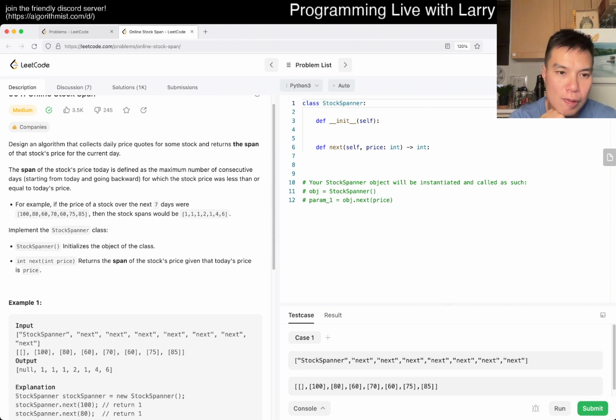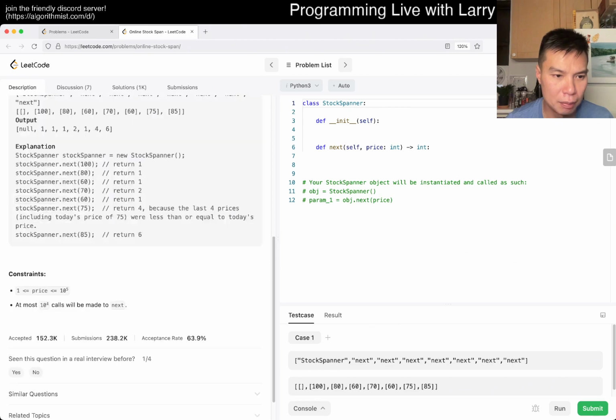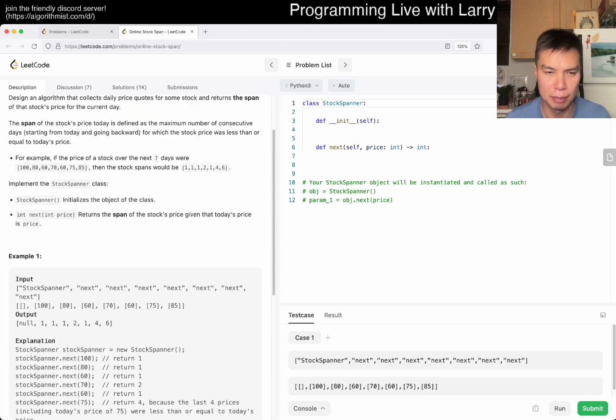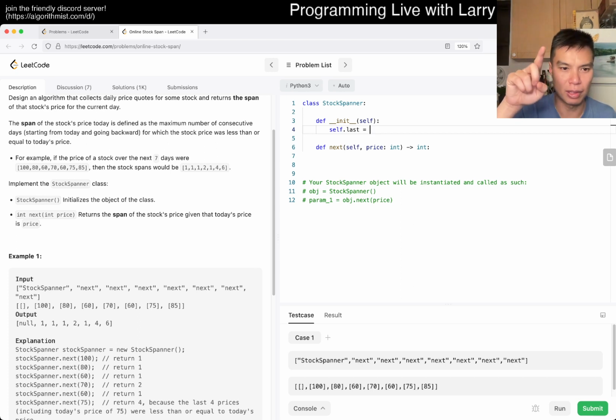The stock price is less than, or well, it depends on which direction you go. But in either case, what you want to do is just keep track of the last one, and keep track of the streak. I think that's pretty straightforward. I don't even think you need to remember more than the last number, so all of one space is enough unless I'm misunderstanding the problem. So let's give it a try. So last is equal to, let's just say a sentinel, but I don't know if it's negative infinity or infinity, because basically the stock price is less than, right?